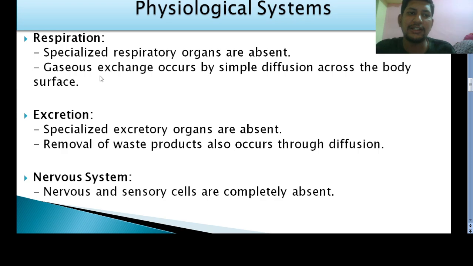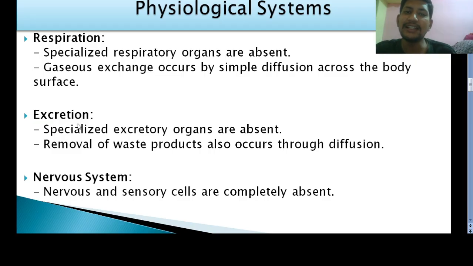In the case of sponges, the respiratory organs are entirely absent, and the exchange of gases takes place through diffusion across the body surface. So simple diffusion takes place through the body surface. What is diffusion? Already I told you, it is the movement of molecules from higher concentration to lower concentration.